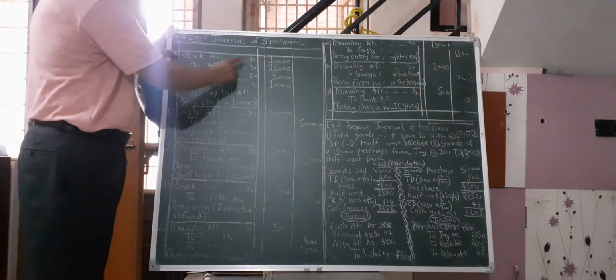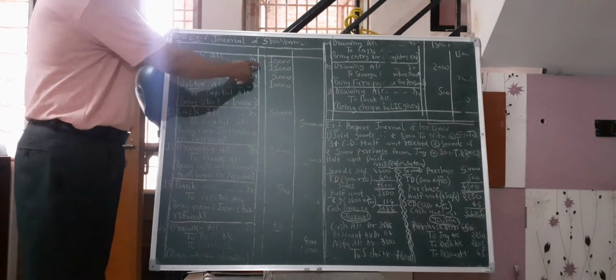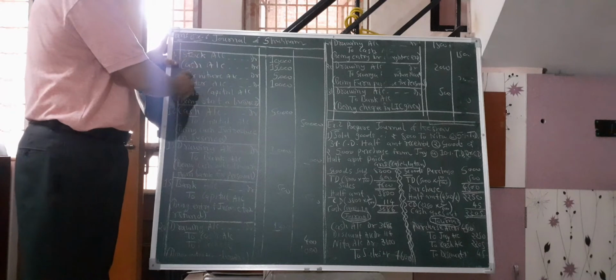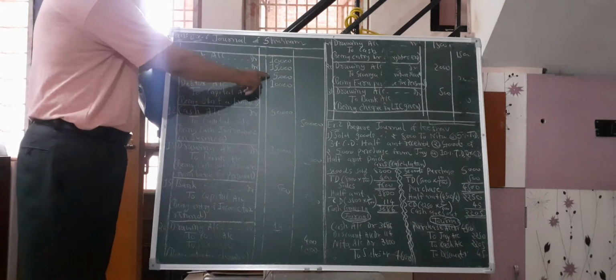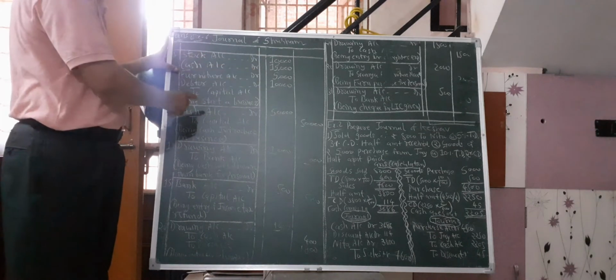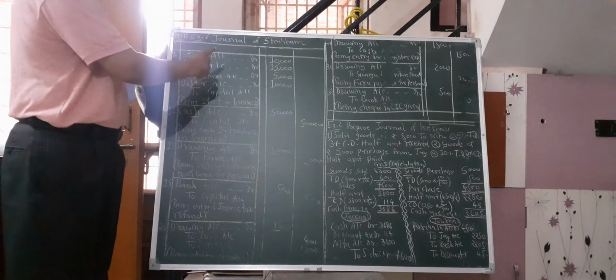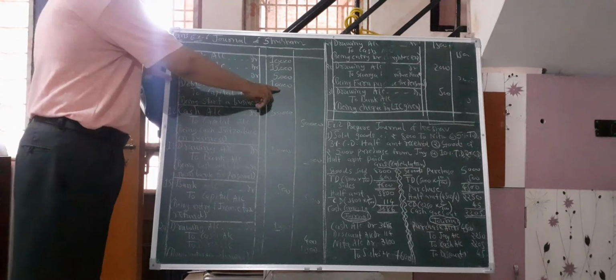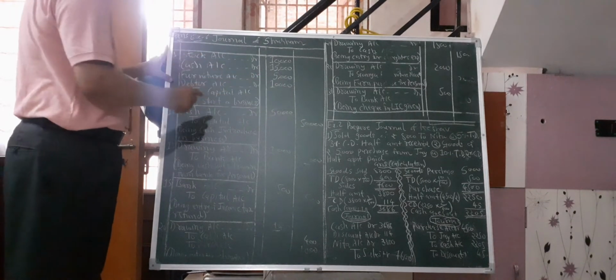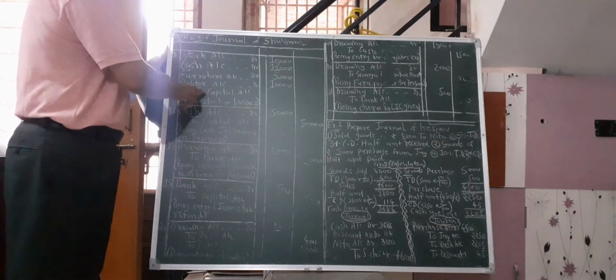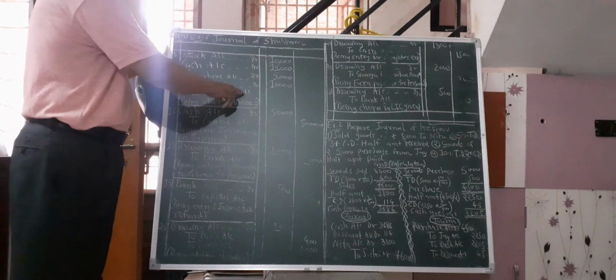Stock comes in, so stock account here 10,000. Cash comes in, cash account here 15,000. Furniture comes in business, furniture account here 5,000. Debtor are the receiver of goods, so debit to the receiver, debtor account here 10,000. And start a business, so to capital accounts here.